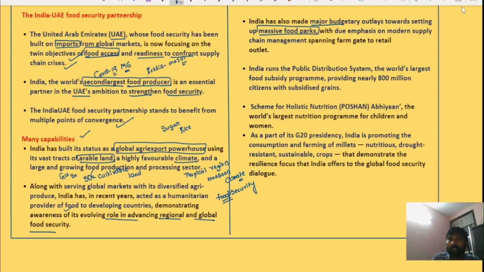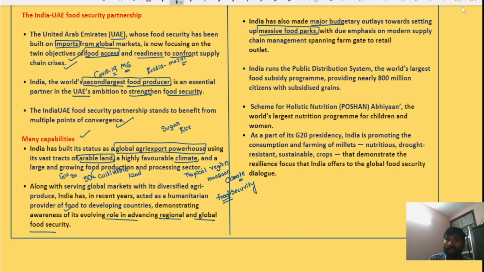Food parks will make the food processing sector more robust, more resilient and export oriented. They create more employment opportunities, with due emphasis on modern supply chain management, which manages the food right from the farm gate up to the retail outlet.